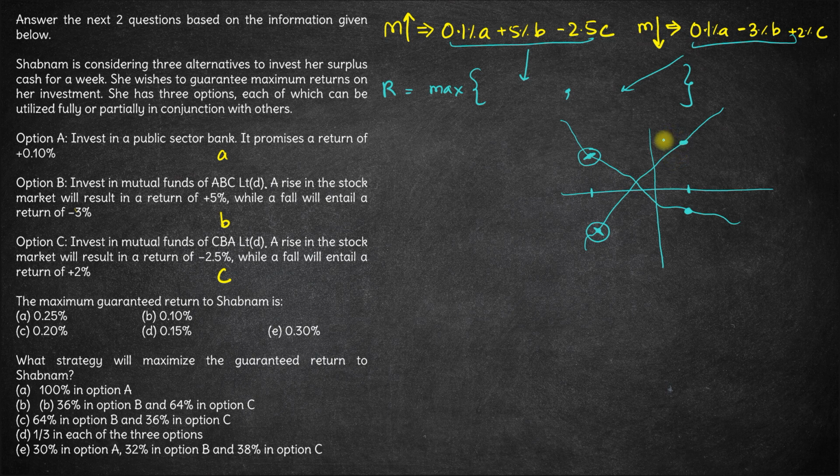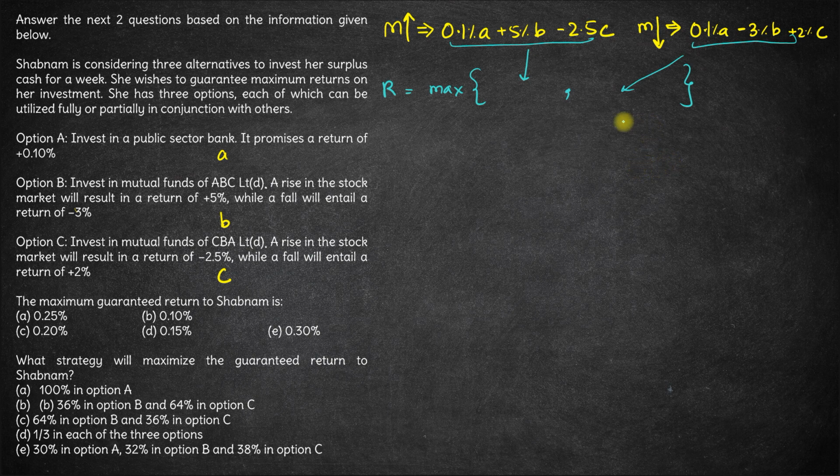So when will you have a guarantee that this is the return that I will get? The guarantee will be when both these graphs intersect, right? If both these graphs intersect for some values of A, B and C, whether markets rise or fall, you will get this exact return, isn't it? For any other value, even if let's say X is here you will get positive returns, here you will get negative returns. So there is no guarantee of a positive return. Correct? So the positive return is maximized when the two graphs intersect, when the two graphs are equal, right?